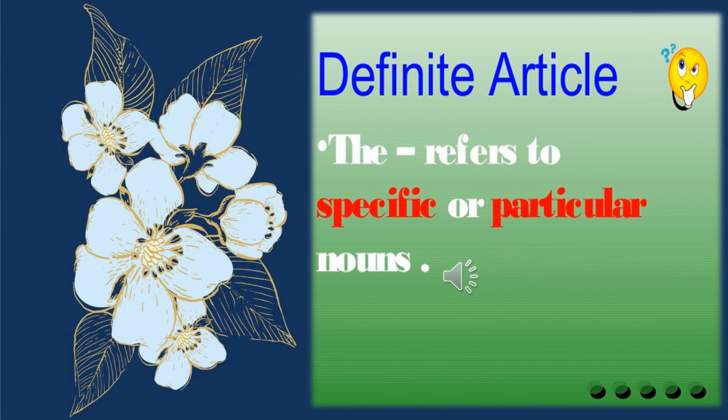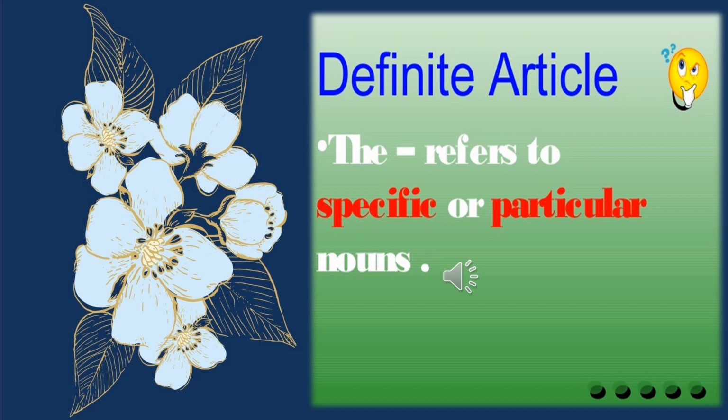So, this is definite article the. And where do we use the? The refers to specific or particular nouns. जो स्पेशल या कुछ पर्टिकुलर नाउन्स होते हैं उनके लिए हम आर्टिकल the का यूज करते हैं. जैसे कि मैंने आपको बताया, in front of countable common nouns and some special monuments and holy religious books, in front of the names of the newspapers and magazines, mountains, the sun, the moon, the star, unique things.